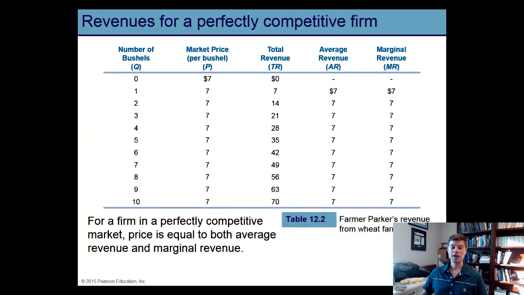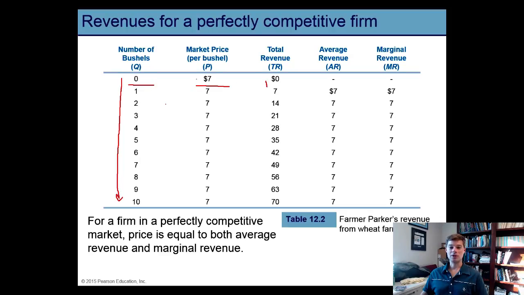Let's consider a table that illustrates this. In this table, I'm showing you the number of units of output that a perfectly competitive firm could produce. And we're assuming that this is some type of farmer that's producing wheat. You'll notice that the farmer can produce anywhere between 0 and 10 bushels of wheat and can get a price of $7 for each of them. This individual firm's decisions don't affect the market price because this firm is such a small part of the overall supply in the market. So total revenue equals the quantity produced multiplied by price.